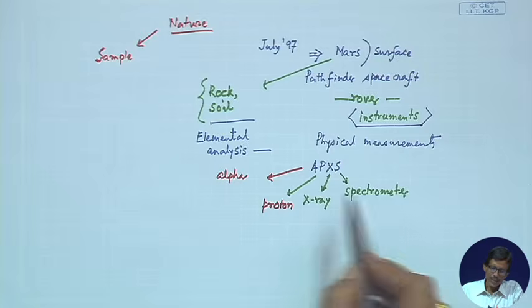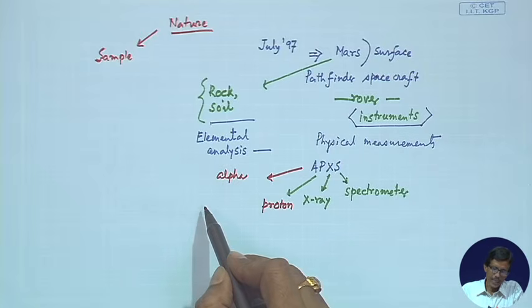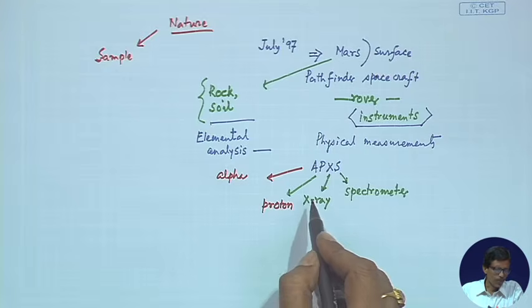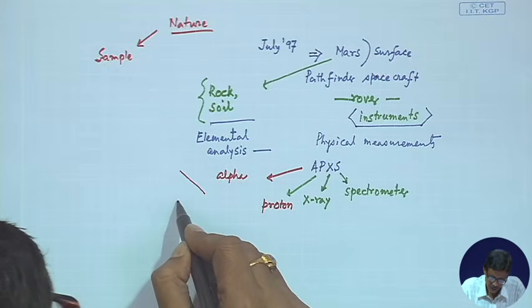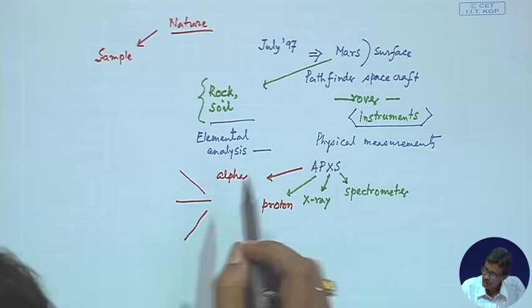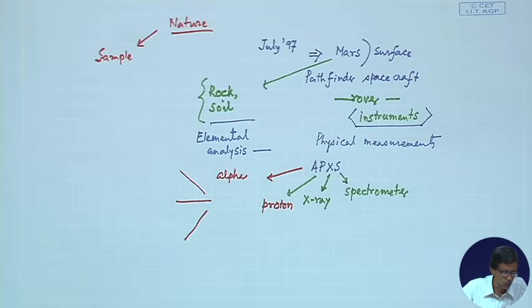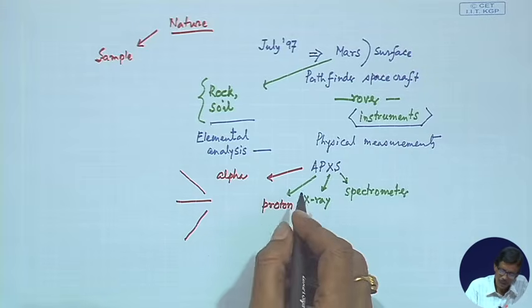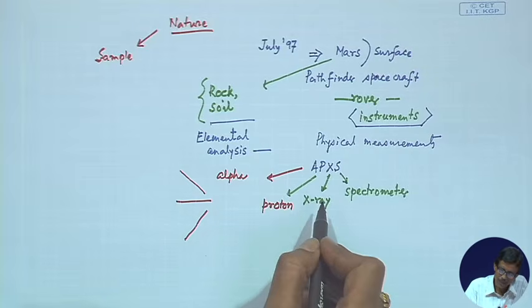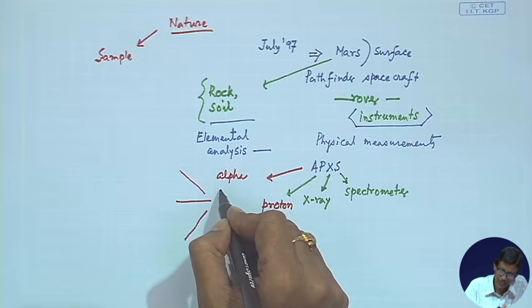What it does basically is three things. This spectrometer is doing three things, and we will be talking about these three, that means three types of measurements it can do. In the first case, there are alpha particles. So, alpha particles are there.